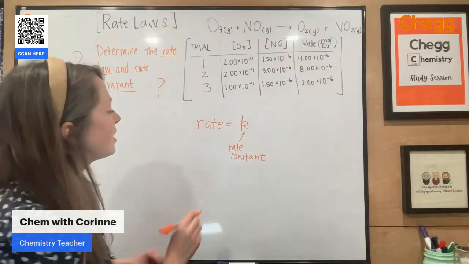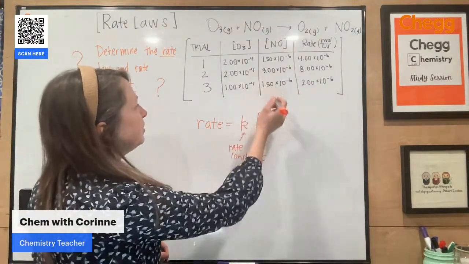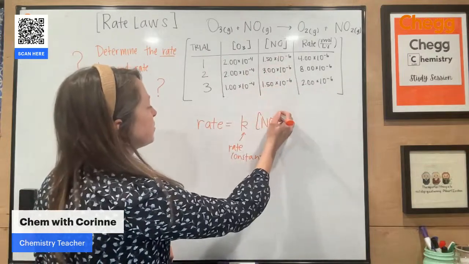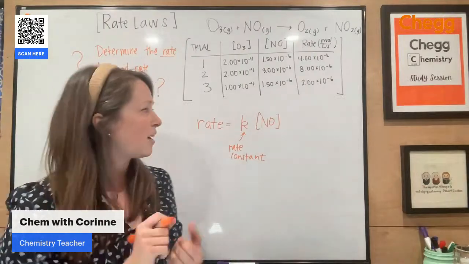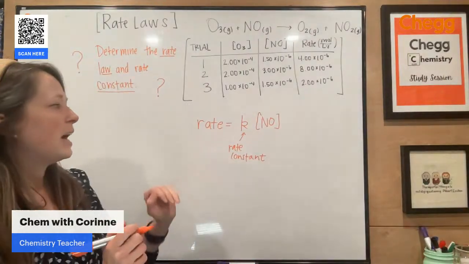But we have a rate constant, and then we want to figure out, so we know now that it is going to be first order with respect to NO. Like most things in chemistry, we do not actually have to include that 1. So we're just going to leave it as is.